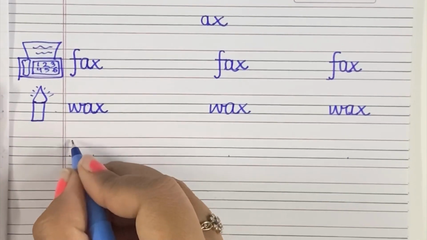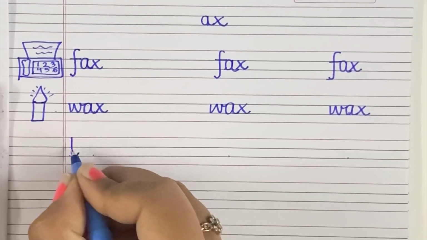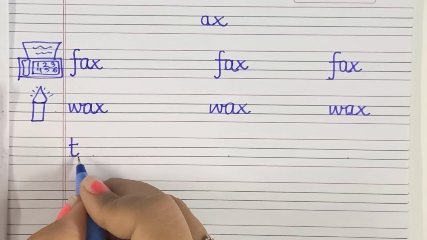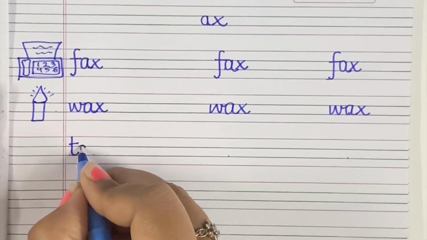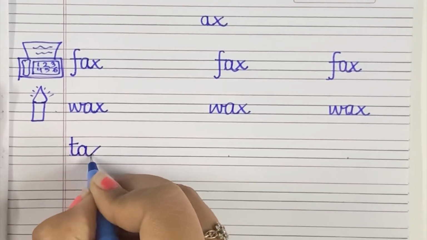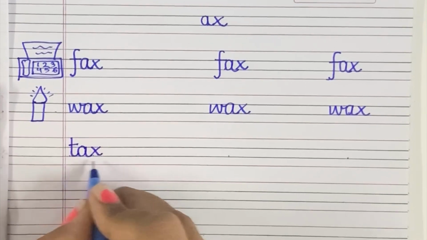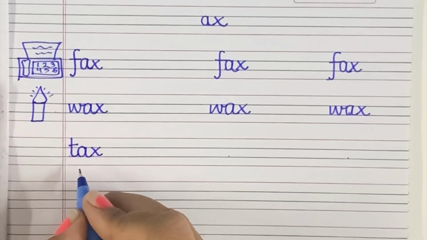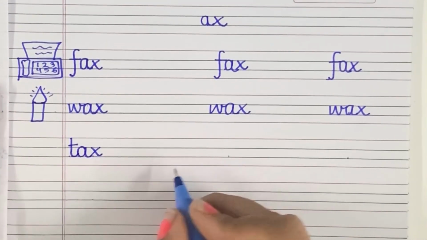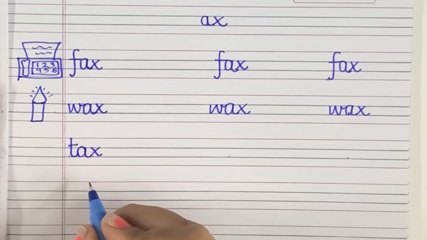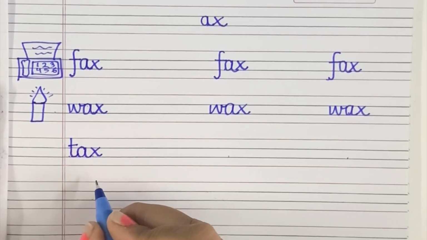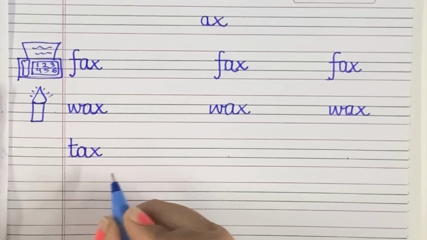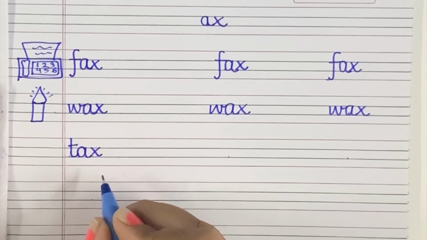Next word is tax. Tur. We will join tur tail with axe sound. This becomes tax. Okay. Tax means the money that you have to pay to the government. In Hindi, we call it as कर. कर